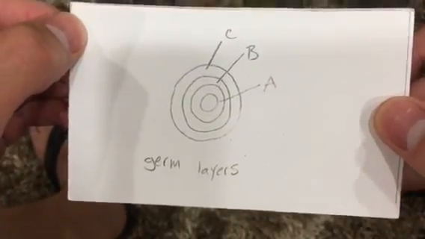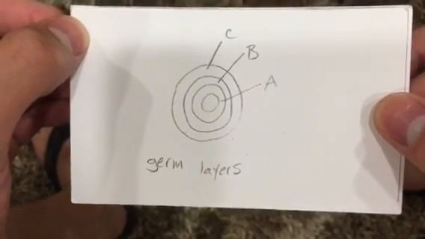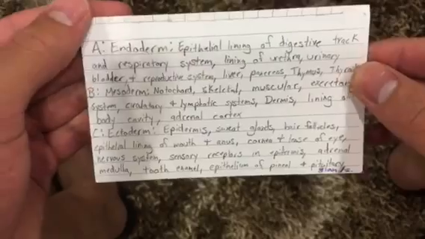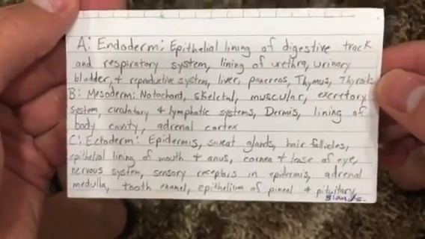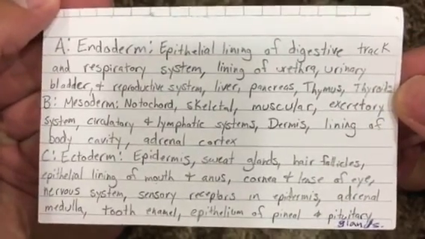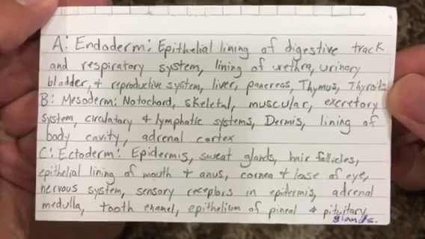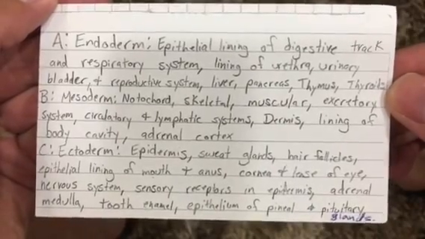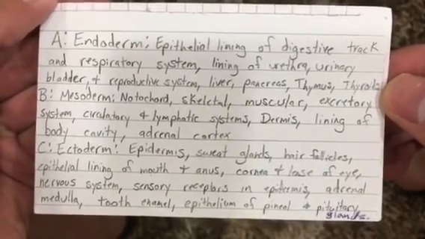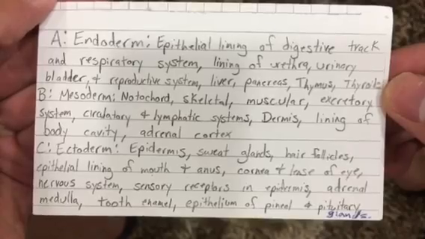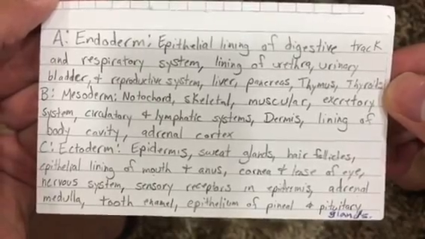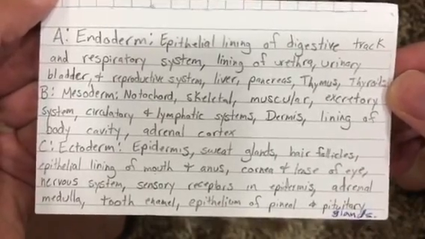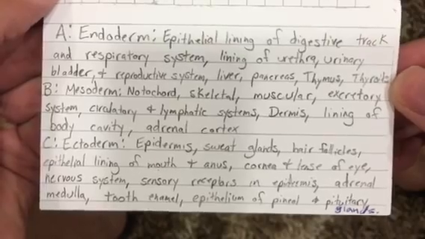It says germ layers. The most inner layer, A, is going to be our endoderm. It consists of the epithelial lining of the digestive tract and respiratory system, lining of the urethra, urinary bladder, and reproductive system, liver, pancreas, thymus, and thyroids.